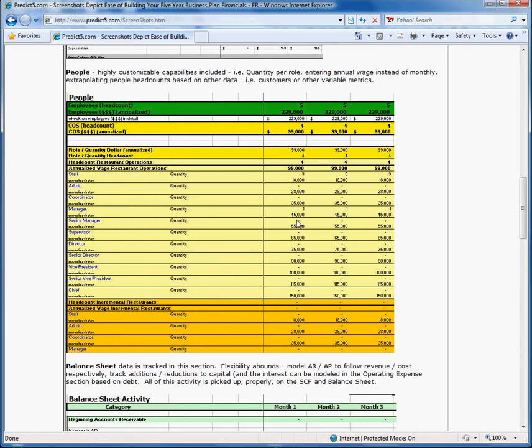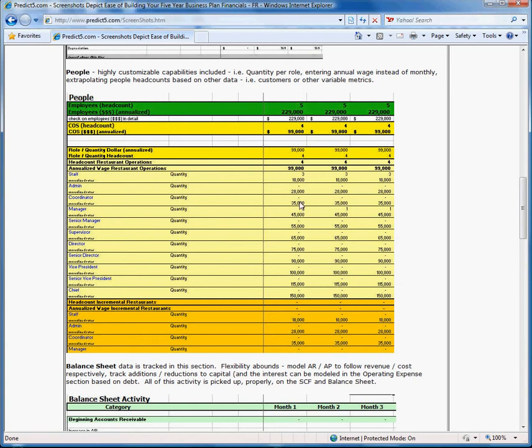You just have to think about how much you're going to pay them. It enables you to customize the type of titles that you're going to have for those people. So you may not use these titles, but they're here if it makes it easy. So we've pre-populated that. So it becomes pretty flexible. And you can see that we've already pre-populated some estimated costs, but you can customize these costs yourself.